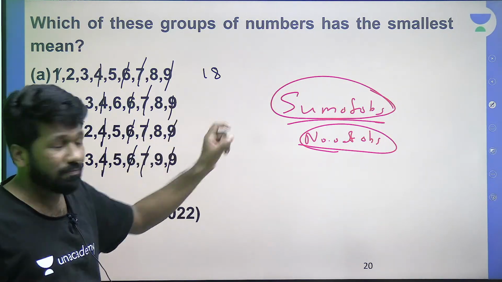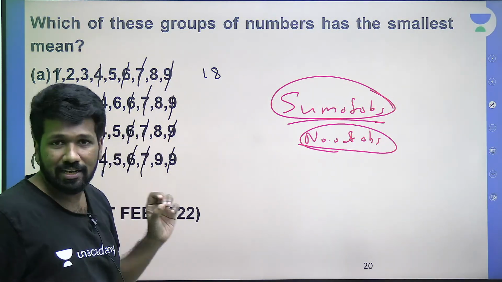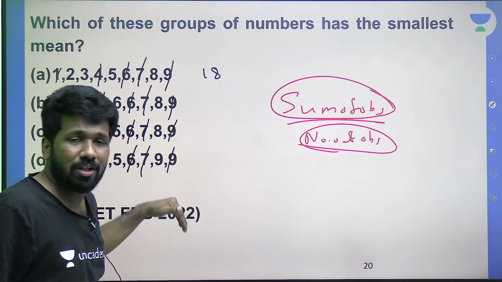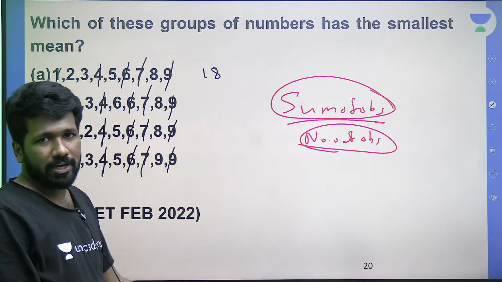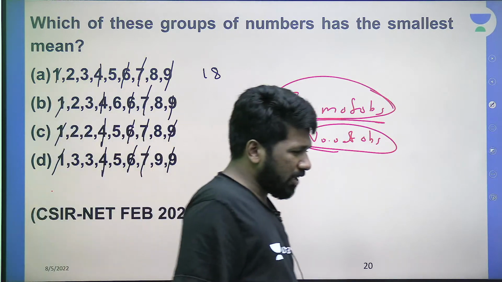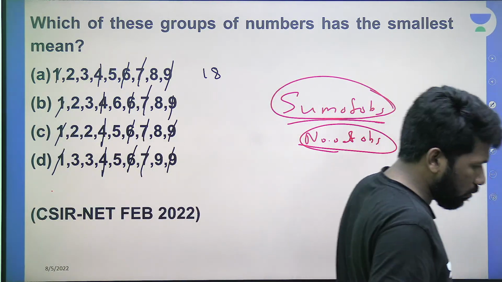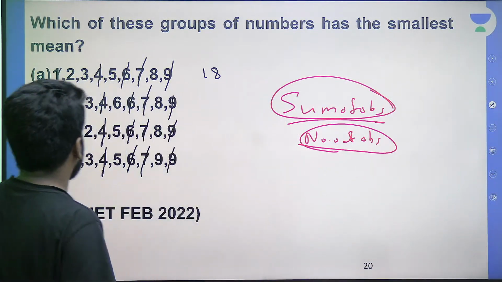That common number is, which common number? 1 plus 4 plus 7 plus 9. That common number is there in all the 4 options. That is why we are not worrying about it. Is it clear to everyone what I am saying? I am trying to tell you how to do questions much faster.